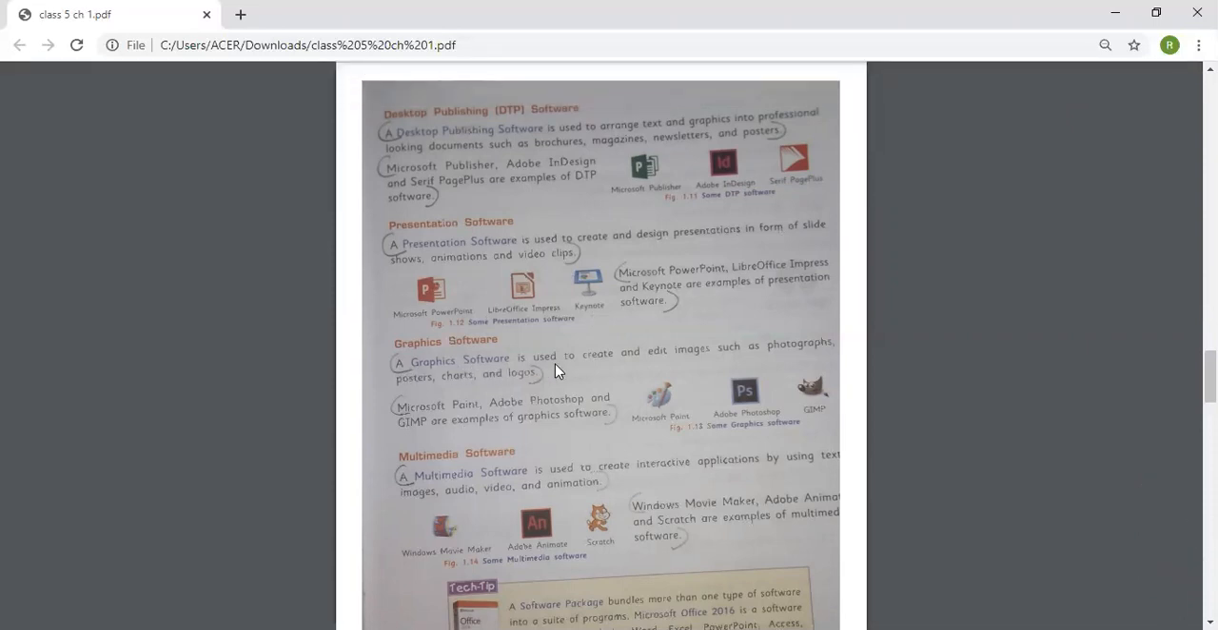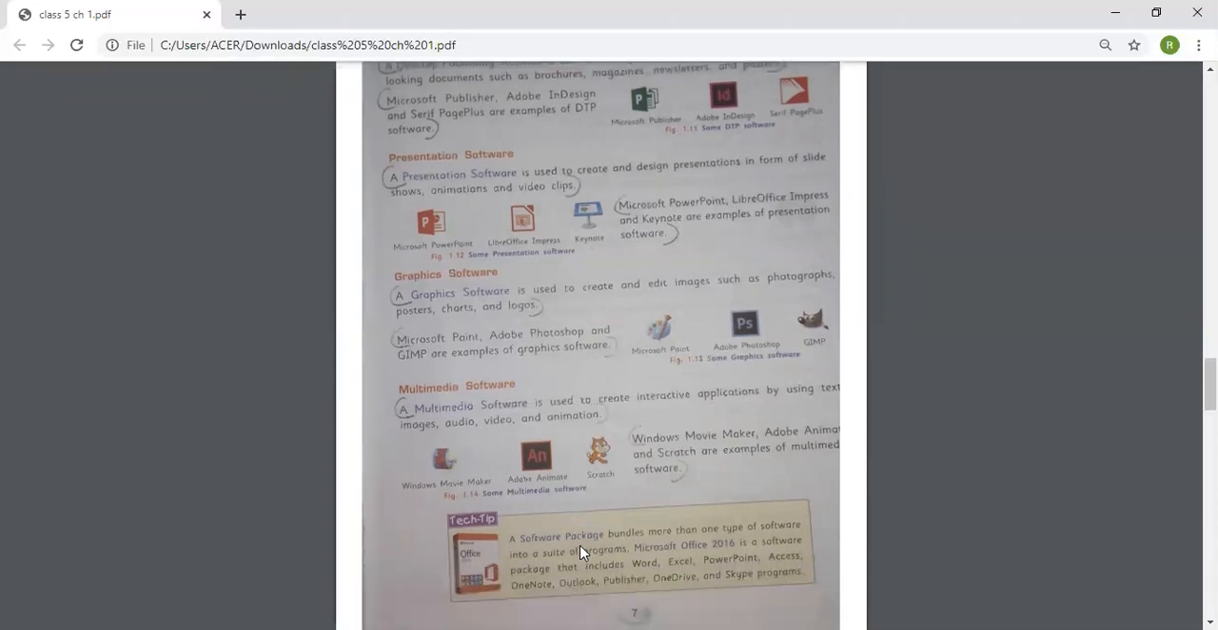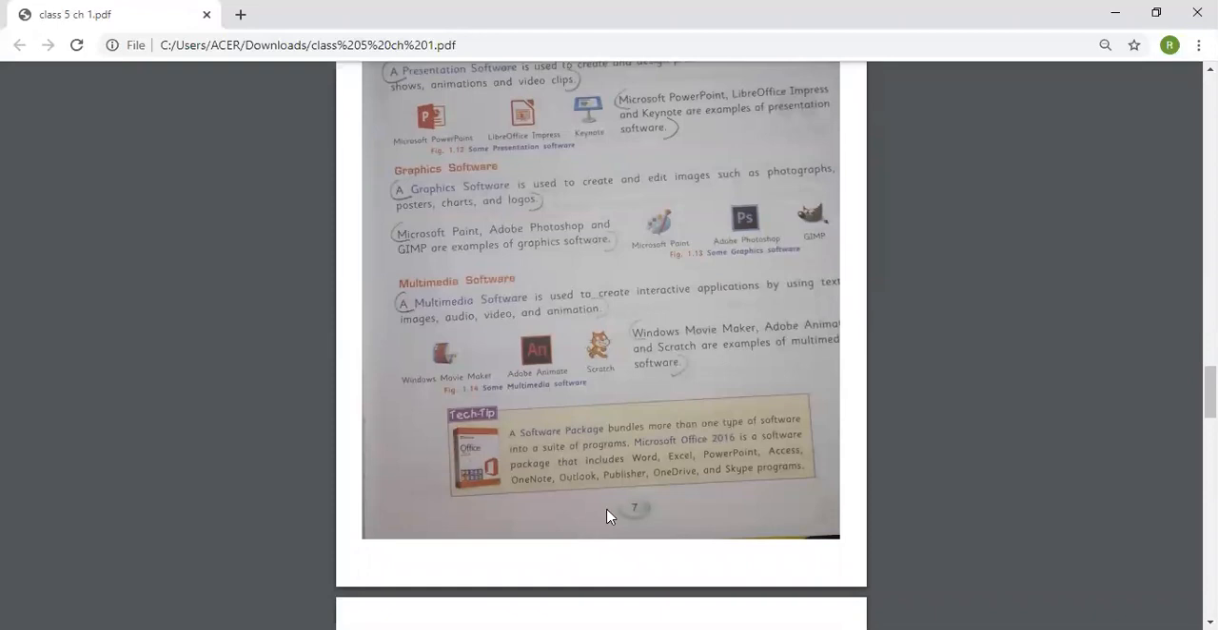A graphic software is used to create and edit images such as photographs, posters, charts, and logos. Microsoft Paint, Adobe Photoshop, and GIMP are some examples of graphic software. A multimedia software is used to create interactive applications using text, images, audio, video, and animation. Windows Movie Maker, Adobe Animate, and Sketch are some examples of multimedia software.